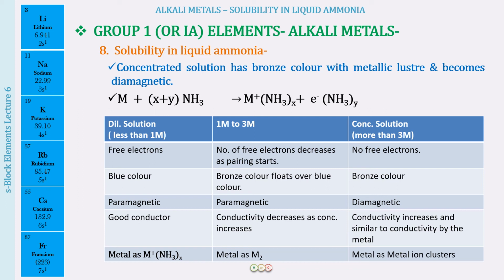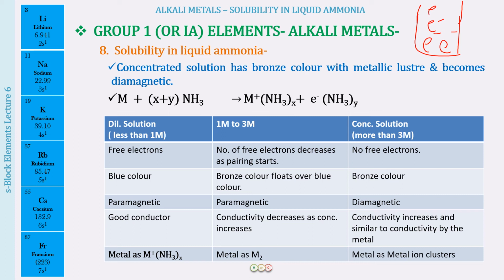But when we increase the concentration, what will happen is that supposedly we have this container, and in this we have electrons, because the atoms are able to form cations and release electrons into the solution. Okay, so when we have some amount of metal, these are the electrons supposedly present. But when we increase the amount of the alkali metal, the number of electrons and the number of cations will also increase in the solution.